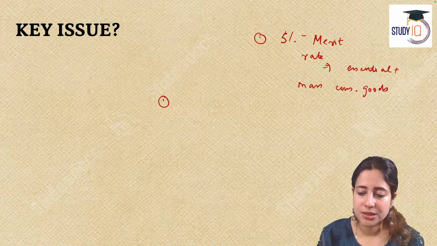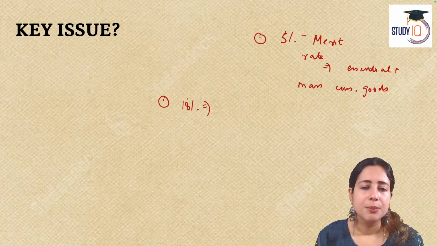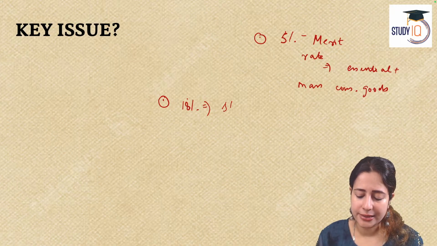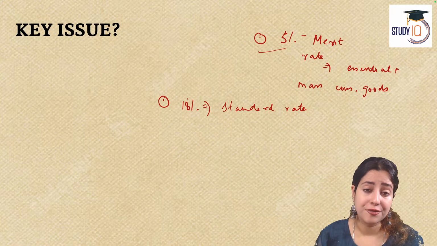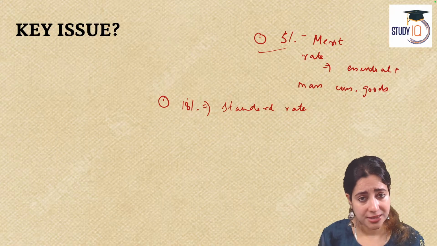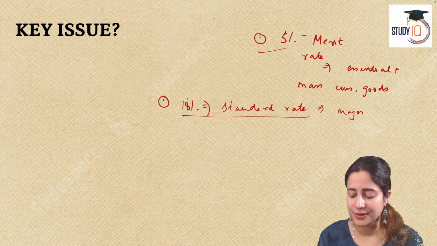The second rate is going to be your 18%. Under the 18%, we will include only the majority of goods and services. This is a standard rate that India will use now. This should be the standard rate, while the first one is just for essential supplies, so that consumers have purchasing power to buy them. Festival season is also coming. Second is the standard rate that will be applicable across the majority of goods and services in India.